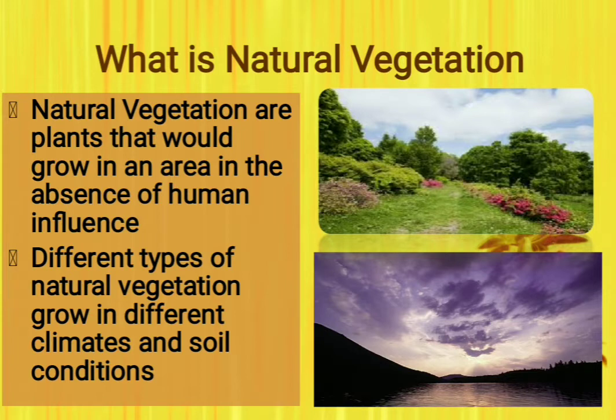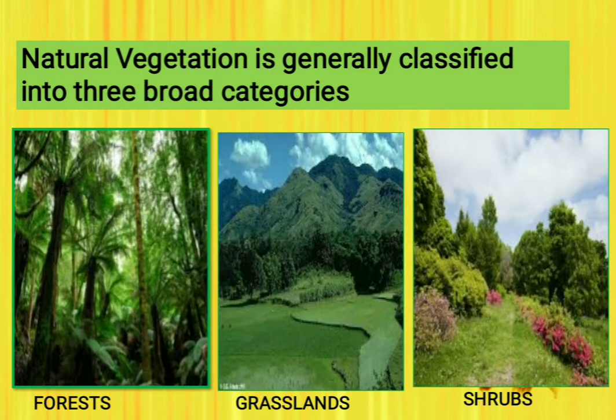So, what is natural vegetation? They are the plants which grow in an area where human interference and human influence is not there, or we can say which occurs naturally. And the different types of natural vegetation depend on the climatic conditions and the soil conditions of the area. That is why different types of natural vegetation occur in different areas. Natural vegetation is generally classified into three broad categories: the forests, the grasslands, and the shrubs.